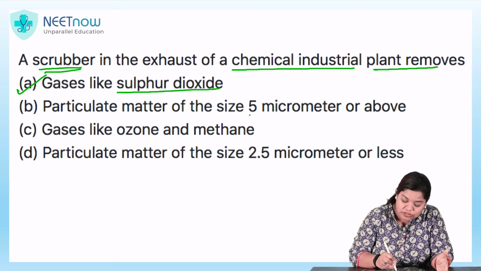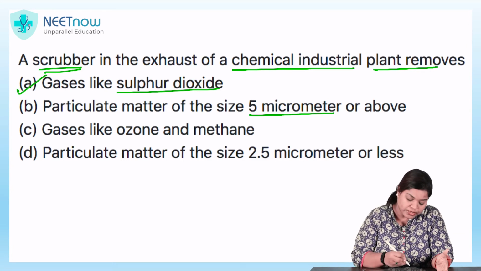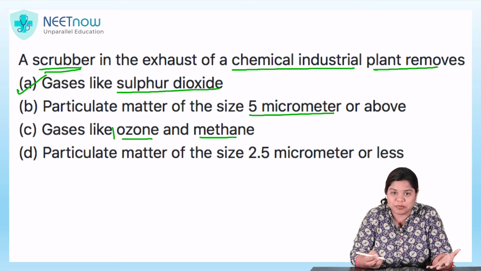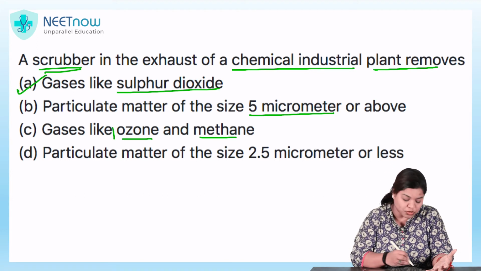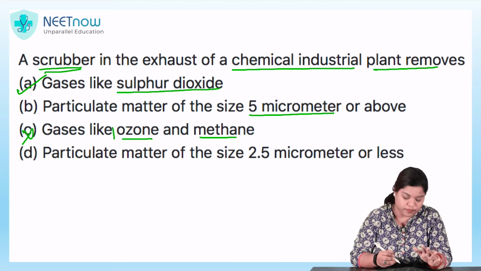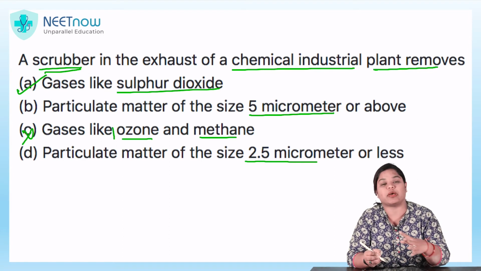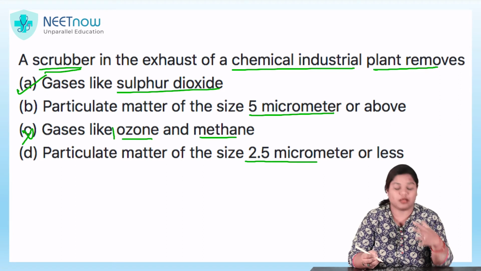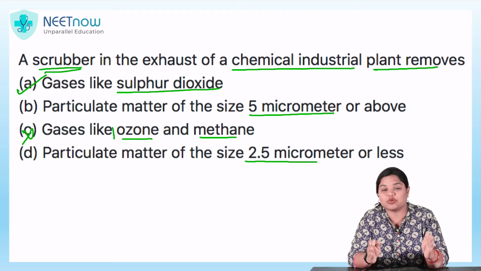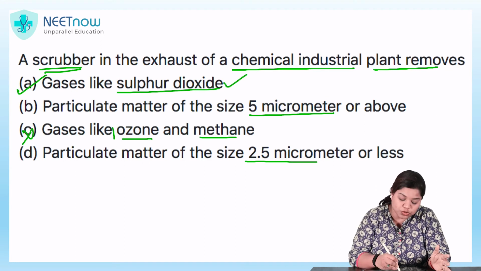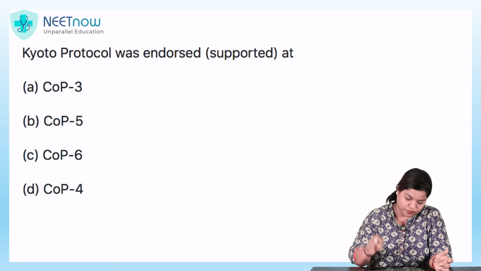Particulate matter of size 5 micrometer or above. Gases like ozone and methane. If ozone is present in a mill, that's not going to work because ozone is helpful there. So, you have to directly consider this option wrong. Particulate matter of the size 2.5 micrometer or less. But we have already got the answer. The role of scrubber is to remove gases like sulfur dioxide. So, option A is correct.